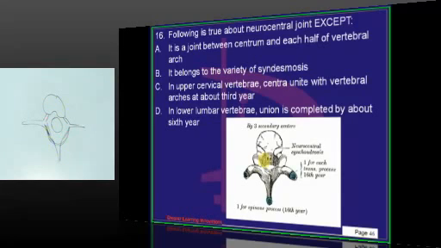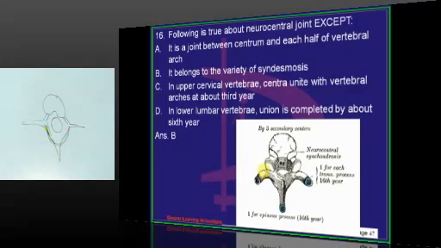In the upper cervical vertebra, the centra unite with the vertebral arches about the third year. Here total bony fusion is occurring. In the lower lumbar vertebra, union is complete about the sixth year. So it is not a variety of syndesmosis. What is there is synchondrosis.